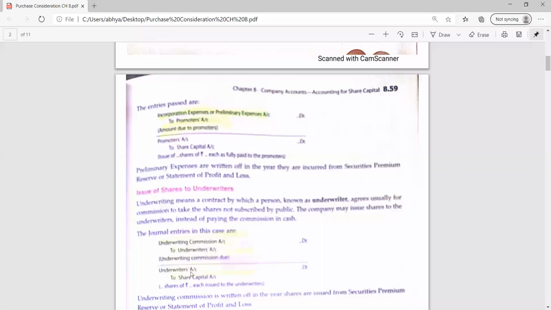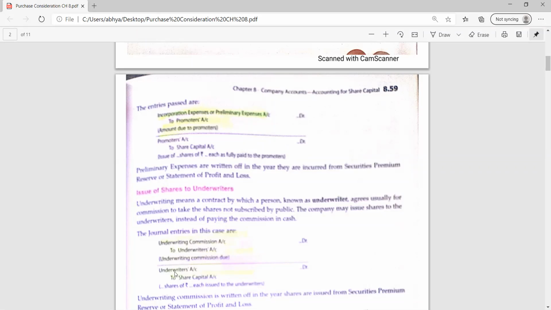Then underwriters account debit to share capital, like in the previous entry where we said vendor, then promoter when issuing to promoters. It means the second entry will remain the same in all cases, whether the shares are issued to vendors, promoters or underwriters. The only difference is that the debit account will be replaced each time. If vendors, we write vendors.